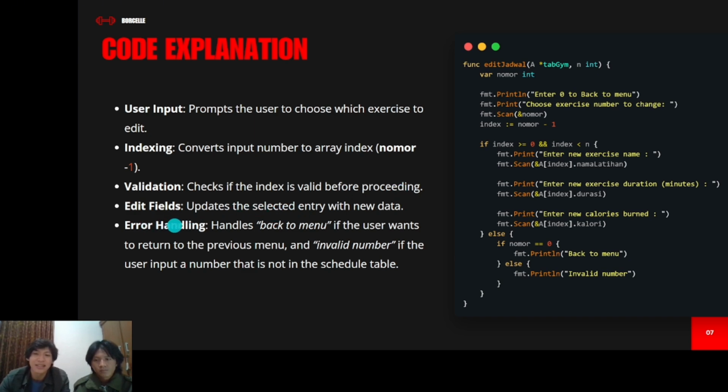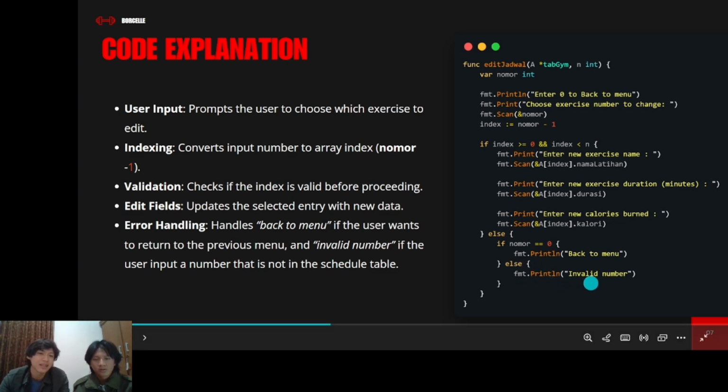And then error handling. We have it last in the else situation. We have two conditions in the if. So if the user wants to go back to the menu or changes their mind, like, oh, I don't want to change the schedule, they can choose number 0 to go back to the menu. And then if the user inputs another number, it will print invalid number.